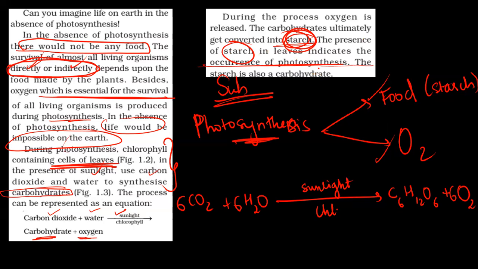So starch is also a carbohydrate. You can test this with the iodine test. You can perform this iodine test and you will find it turns blue-black in starch, or in chlorophyll containing parts, because the chlorophyll containing parts have undergone photosynthesis, which means they produced starch. And how do we do the iodine test? If you put a few drops of iodine on starch, it turns blue-black.